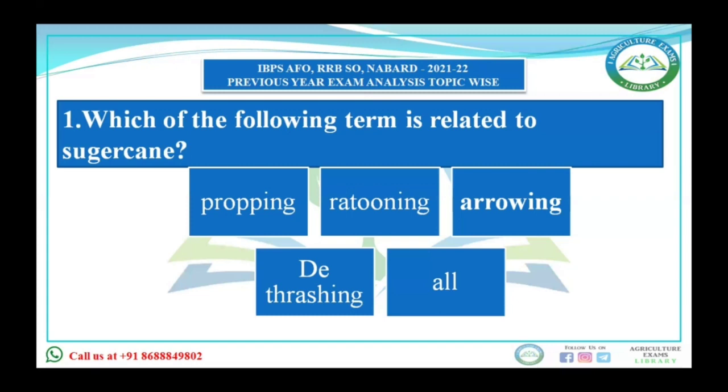The next term is dethreshing. What is dethreshing? It is the removal of extra dry or even green leaves of the lower region. All these four terms are related to sugarcane, so our answer will be all.